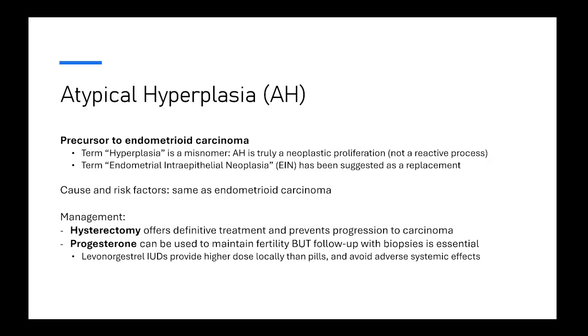Okay, so we can do that, but follow up with biopsies is essential with these patients because once you stop the progesterone, the likelihood is that the atypical hyperplasia will come back sooner or later and progress to cancer. A good option in terms of progesterone treatment is the Mirena, the IUD that releases progesterone, because it provides a higher dose of progesterone locally, directly in the endometrium compared to the oral contraceptives. And it avoids all of the adverse systemic effects of oral contraceptives.